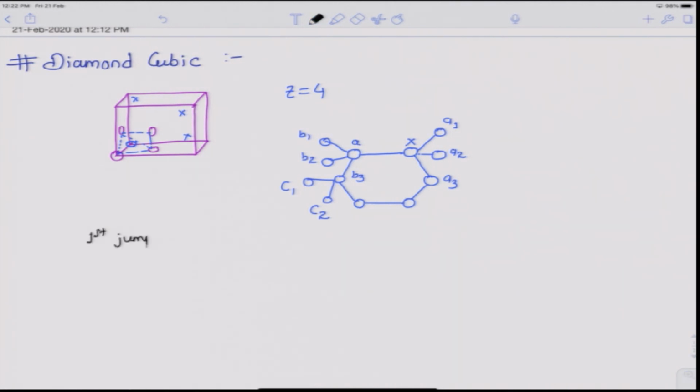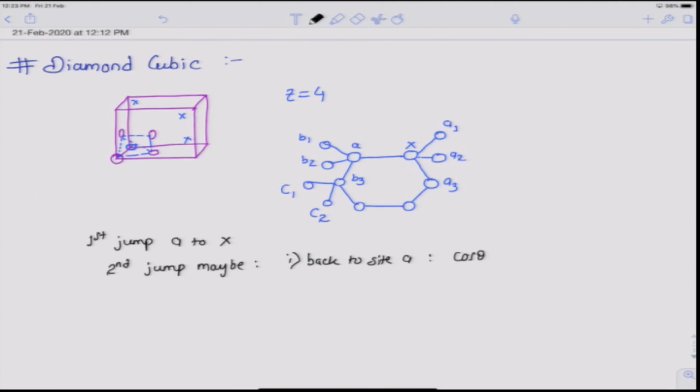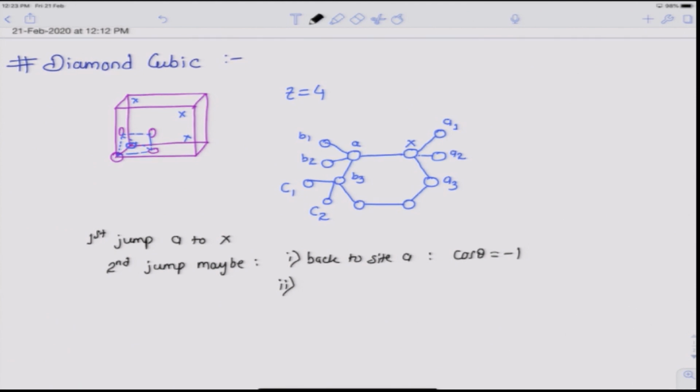If the first jump of the tagged atom was from A to x, then the second jump may be either back to site A, for which cos theta between the successive jumps 1 and 2 would be minus 1, or it can be onto one of these 3 nearest neighbor sites A1, A2 and A3, and cos theta for this would be 1/3.